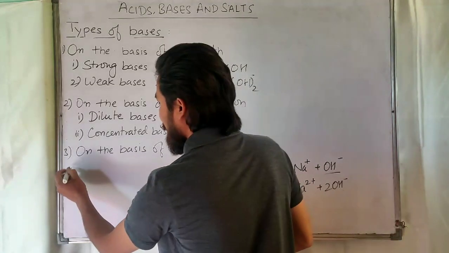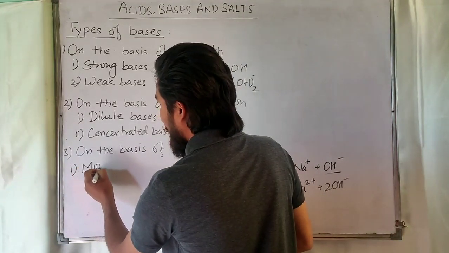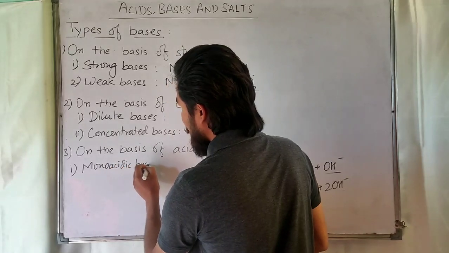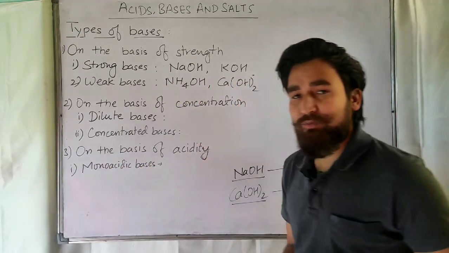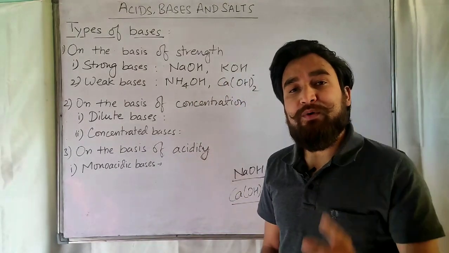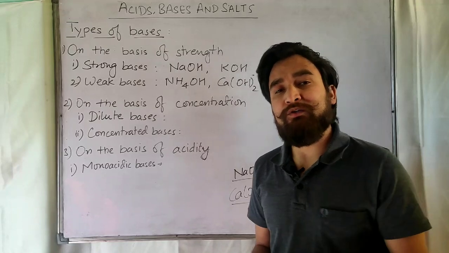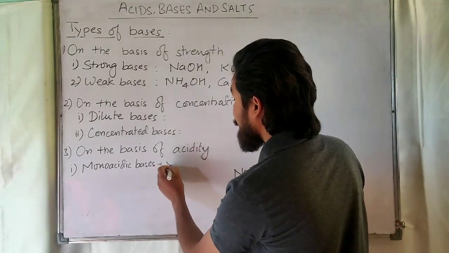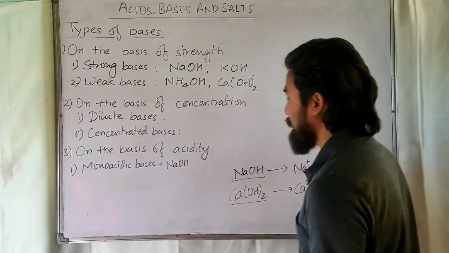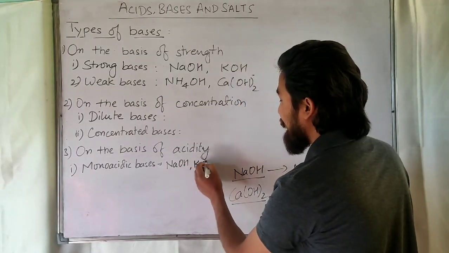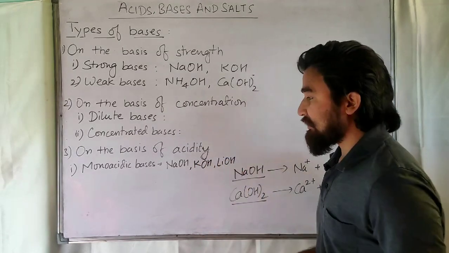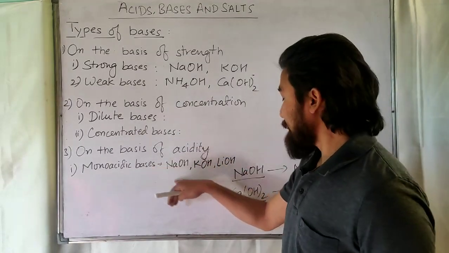The first is monoacidic base. Monoacidic bases, mono means 1, are the bases which give 1 OH- ion per molecule on dissociation, like NaOH. It will give 1 OH- ion per molecule. Similarly, we have KOH or LiOH. These are the examples of monoacidic bases.